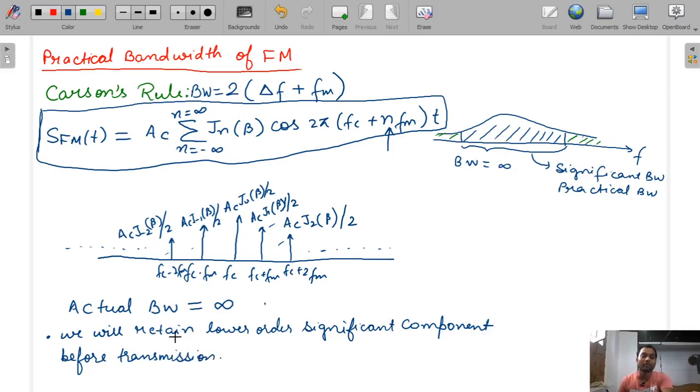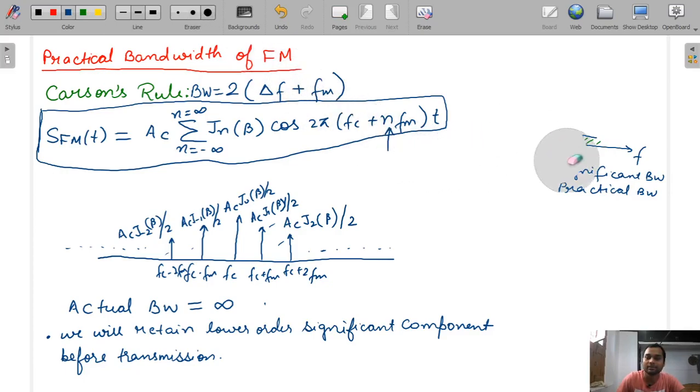Now let's suppose, assuming the FM significant bands, we only take up to first order. When we assume this, let me erase this side so that I can write here.